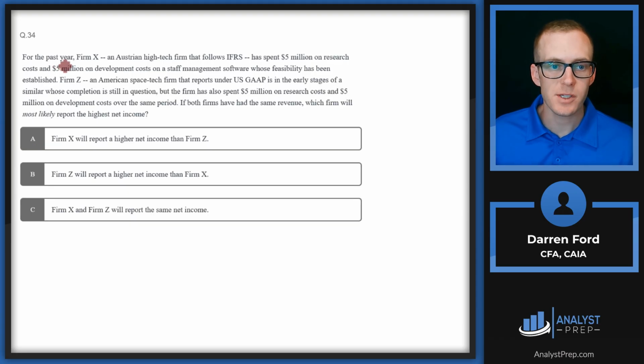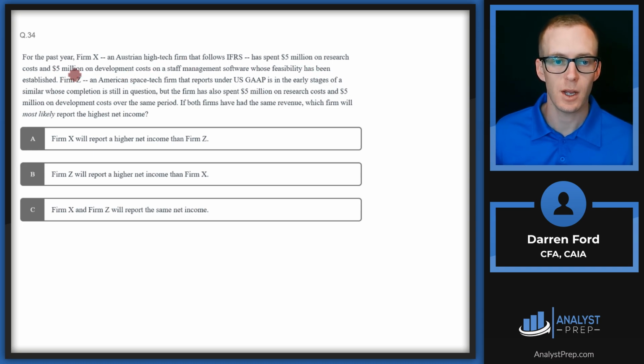Answer A. For the past year, Firm X, an Austrian high-tech firm that follows IFRS, has spent $5 million on research costs and $5 million on development costs on a staff management software whose feasibility has been established. Firm Z, an American space tech firm that reports under US GAAP, is in the early stages of a similar project whose completion is still in question, but the firm has also spent $5 million on research costs and $5 million on development costs over the same period.